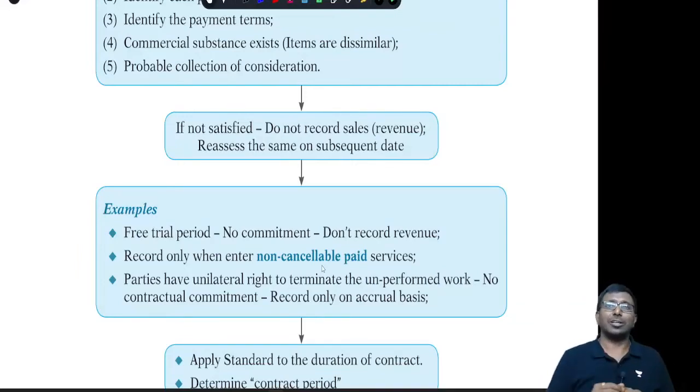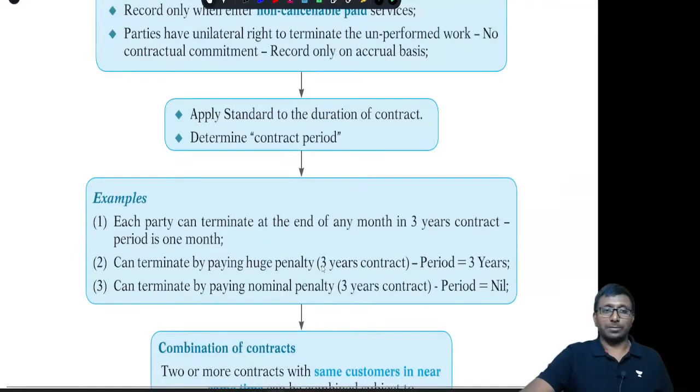If the standard is not applicable, what are we supposed to do, sir? It's very simple. We just follow the accrual system. That means whenever we supply the goods, this month is over, I have supplied this much of goods, then recognize that much of goods as services or sales. That's it. If I know the period, then we will decide whether to recognize it on SLM basis or some other basis as per the standard; percentage completion basis and all will come in. If there is no contract period, then nothing will be applicable.